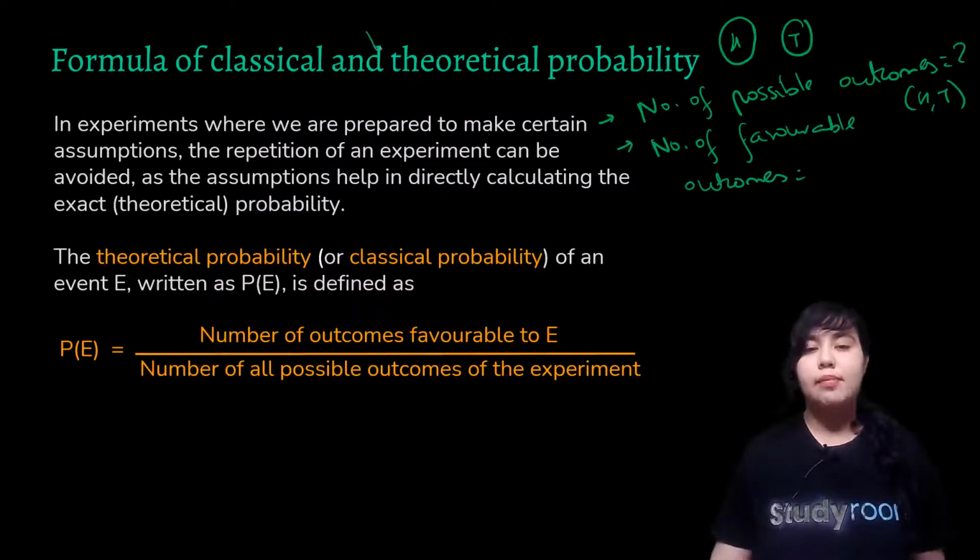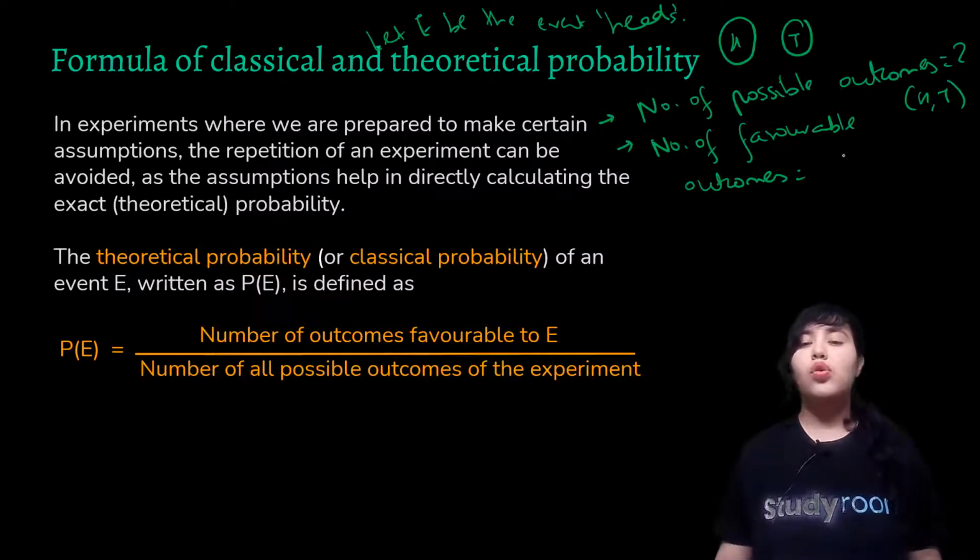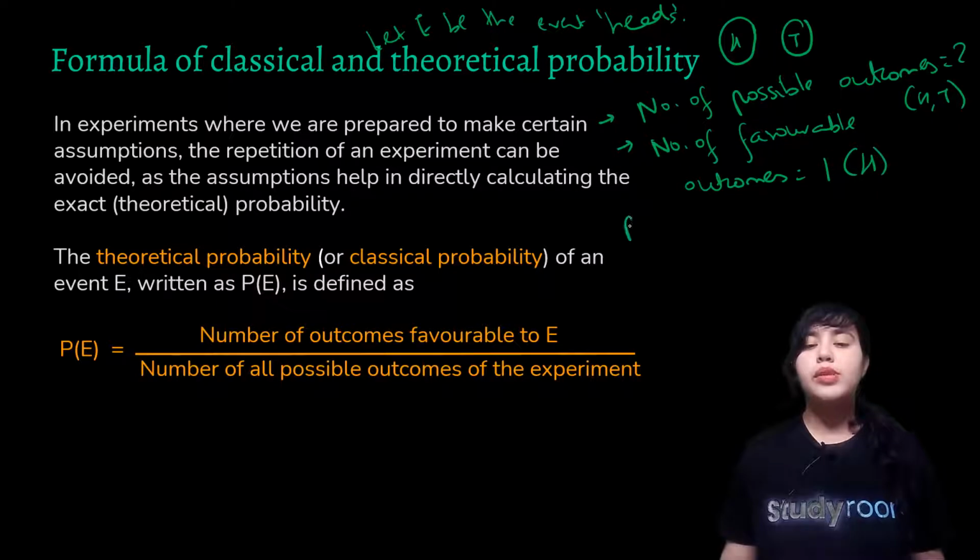that let's say my event E is there. Let E be the event heads. Okay, so E is the event that you get a heads. So what are the favorable outcomes? There's only one favorable outcome. Okay, you can just get one head then. So then what will be the probability of this event E of getting a head? It will be number of favorable outcomes 1 upon total number of possible outcomes 2. So this is the probability of getting a heads.